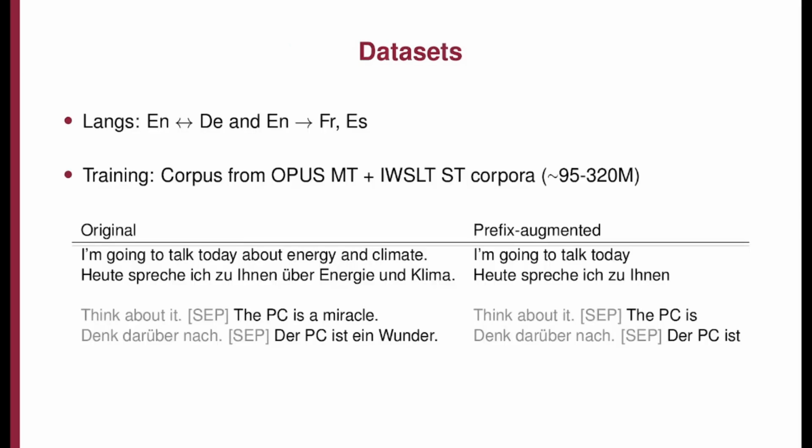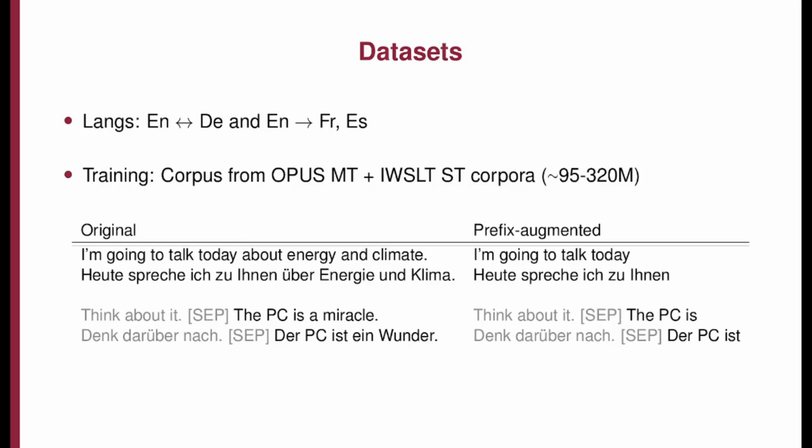For our experiments, we focus on English, German, Spanish and French, and we obtain our data from OPUS and Audio SLT for both machine and speech translation corpora, ranging from 95 to 320 million sentence pairs, depending on the language direction. We normalize and lowercase our source data to assume the case where input is coming from a typical ASR system.